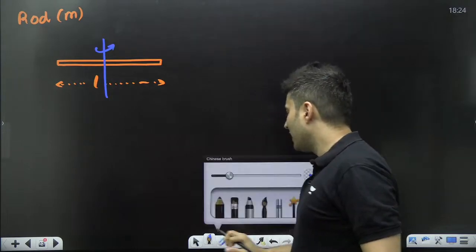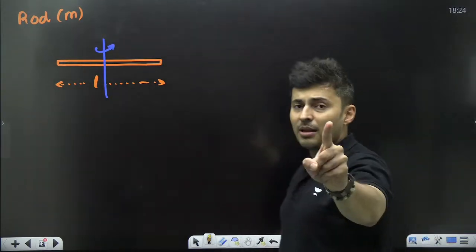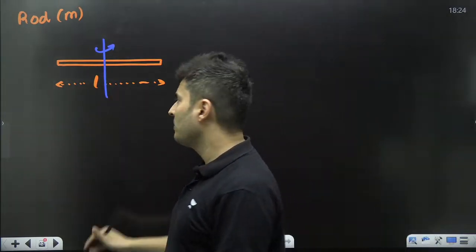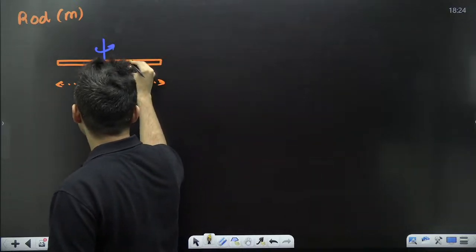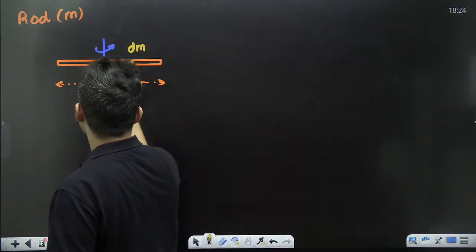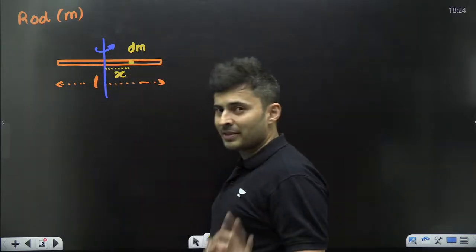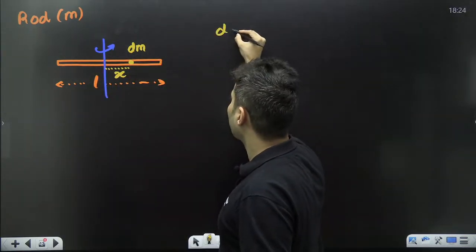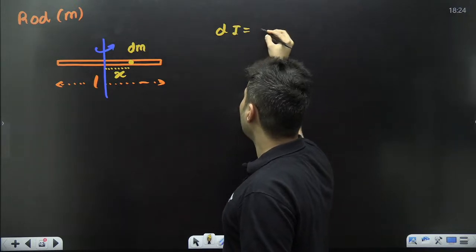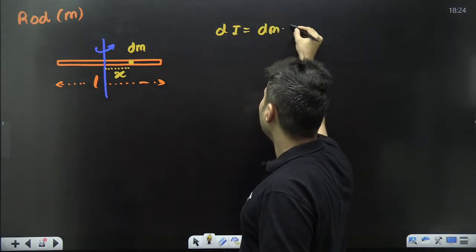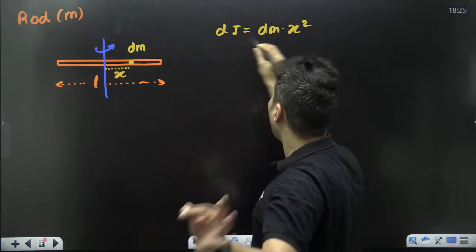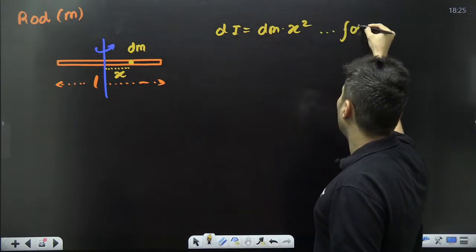Again, do the same technique. This is a continuous body made up of infinitely many masses. You take any dm mass, and assume the distance from the axis is x. So the moment of inertia dI will be nothing but dm into x square for that element.